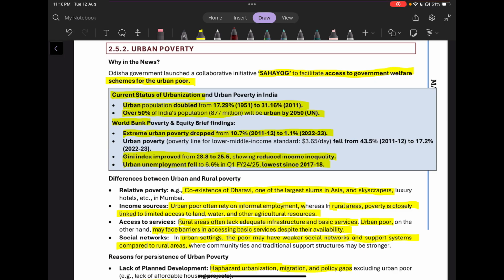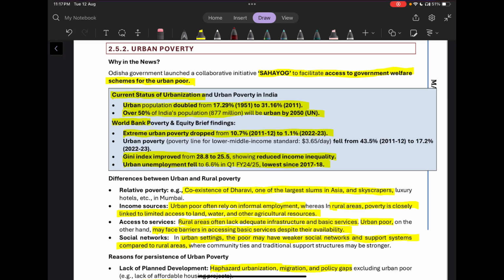Urban population has doubled in the last 60 years from around 17% to 31%. And over 50% of India's population, that is somewhere around 877 million, will be urban by 2050. This is as per a UN finding.